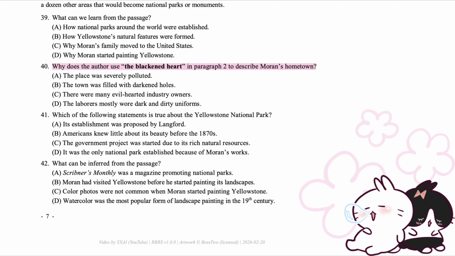40. Why does the author use the blackened heart in paragraph 2 to describe Moran's hometown? A. The place was severely polluted. B. The town was filled with darkened holes. C. There were many evil-hearted industry owners. D. The laborers mostly wore dark and dirty uniforms.